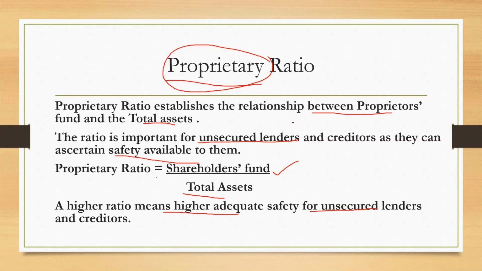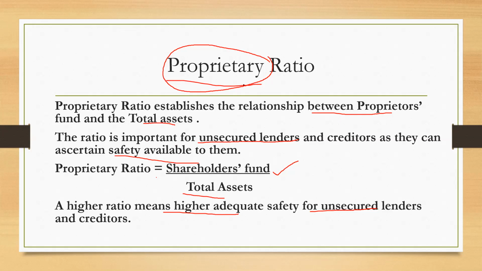Generally it is more useful for unsecured creditors or lenders, but this ratio should not be too high, because if this ratio is too high, it will give low return to the company. So the ratio should not be too high or too low, but if the ratio is higher, the unsecured creditors or lenders may ascertain their safety level. That means they are more safe if the ratio is higher. Okay, so let us solve a sum related to this.